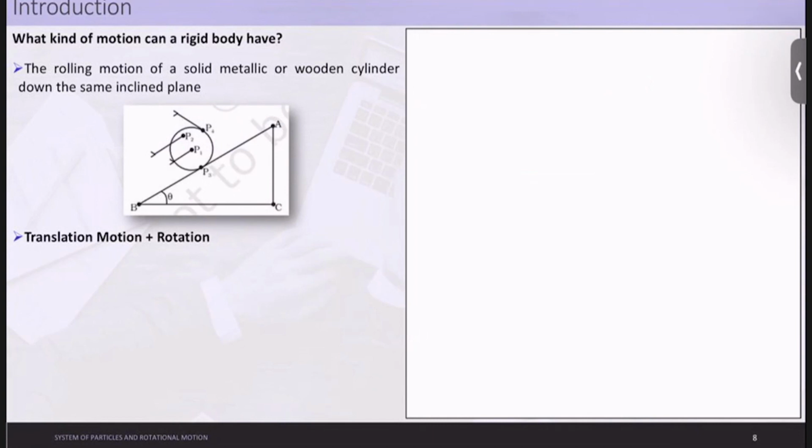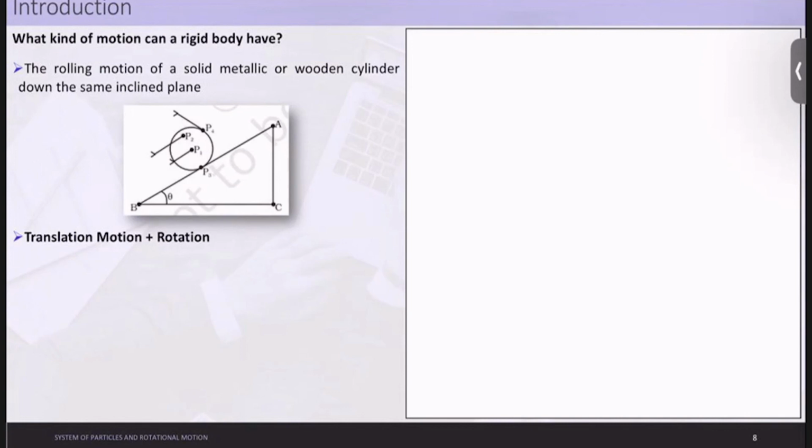Now let us understand something more unique. Okay. So now what is happening here? Here you can see a cylinder, basically a cylinder. It can be metallic or a wooden cylinder, which is now going down the same plane. Please refer to my words very clearly. I said going down the same plane. In more physics terms, I can say the cylinder is rolling down the incline, and that is why the word uses rolling.